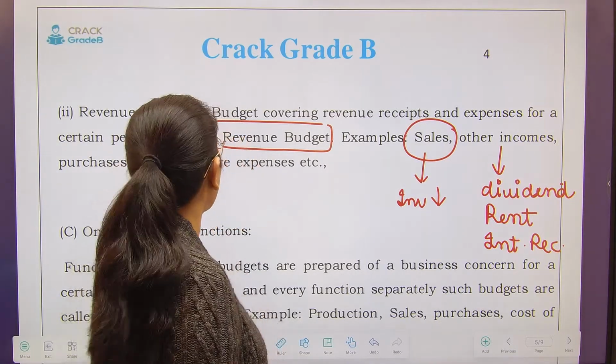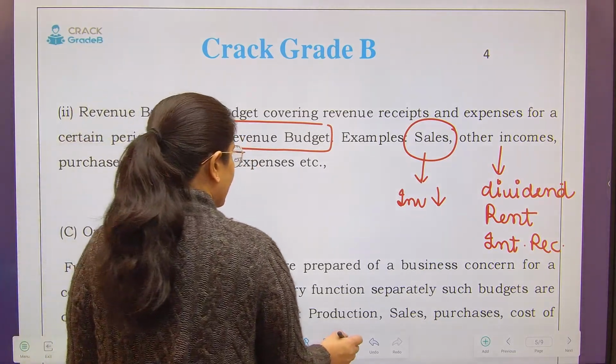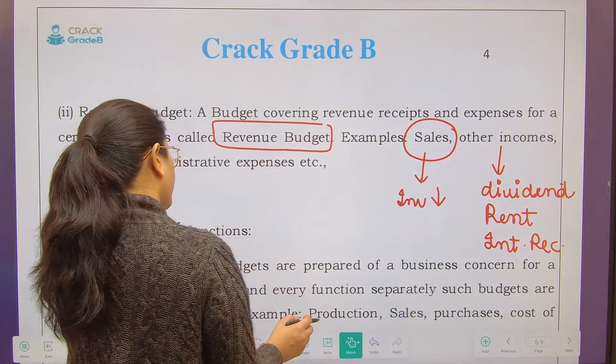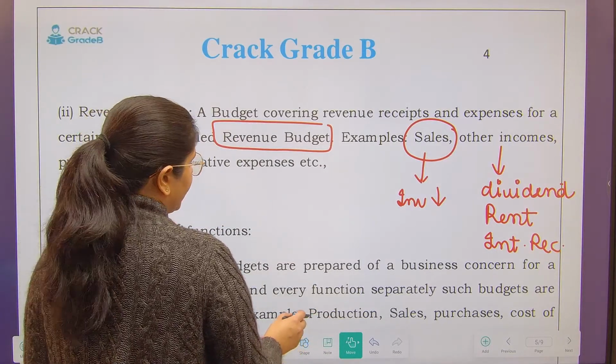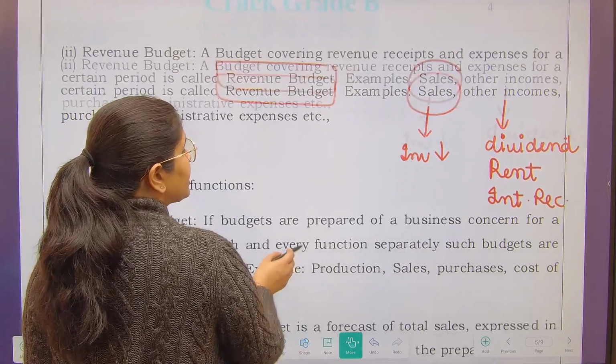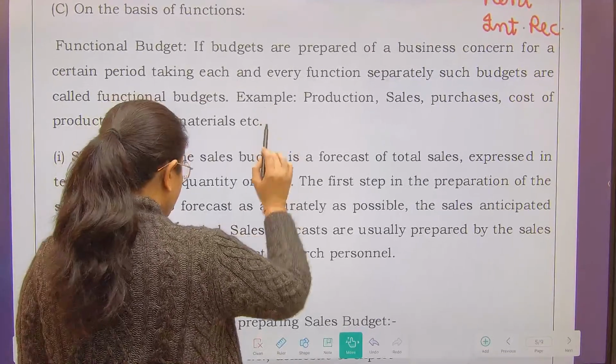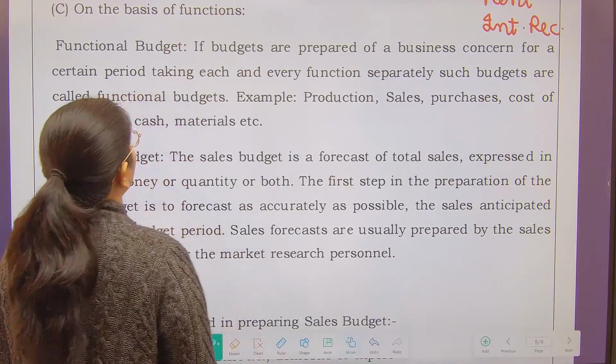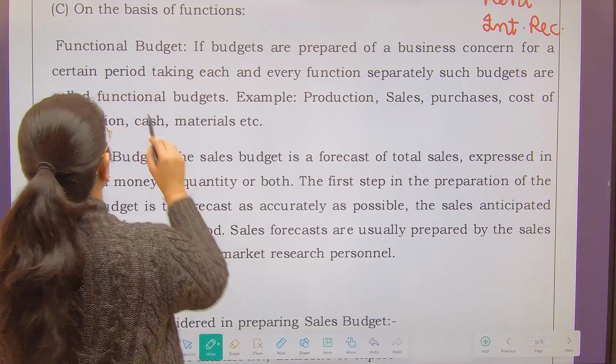Hence, I will call them my revenue receipts and expenditure, and revenue budget covers the revenue receipts and expenses. So this is the classification of budget on the basis of type of expenditure. Next is on the basis of functions.